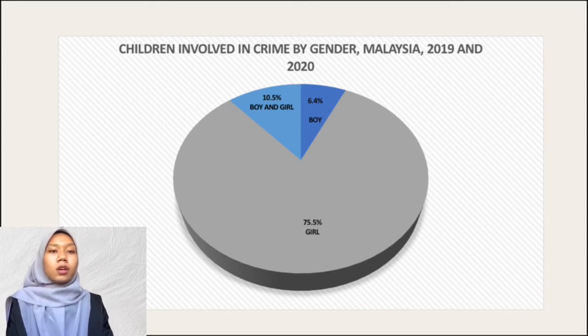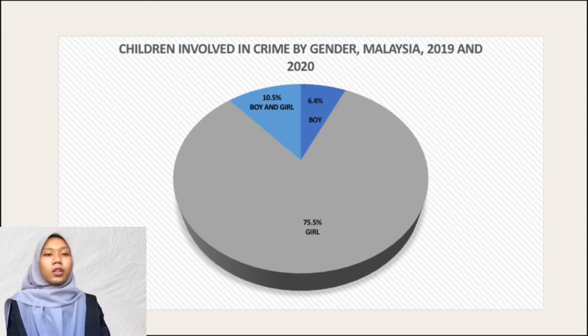The title is Children Involved in Crime by Gender, Malaysia, 2019 and 2020. For 2020 the color is blue and for 2019 the color is pink. For gender boy and girl, 2020 is 5,342 and 2019 decreased to 4,833.